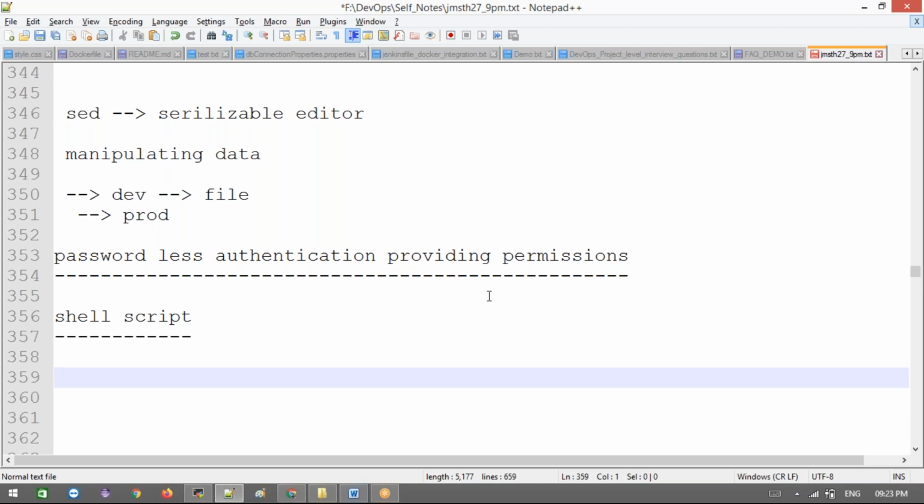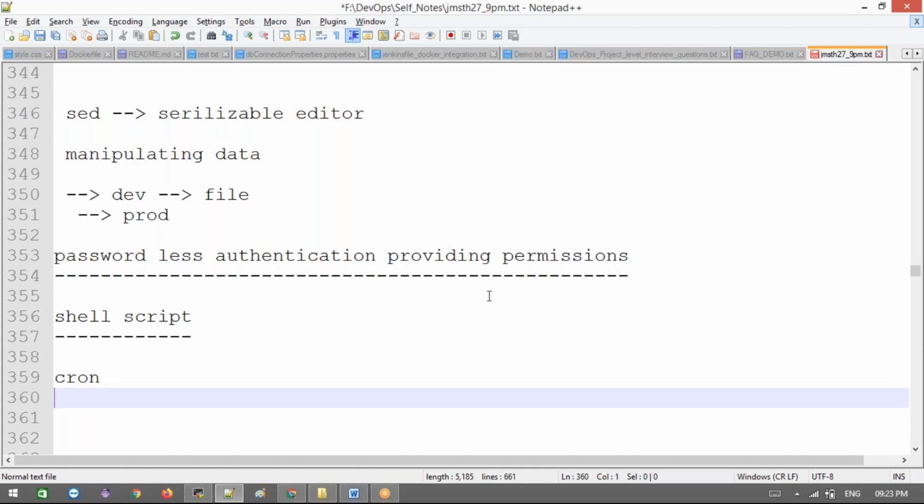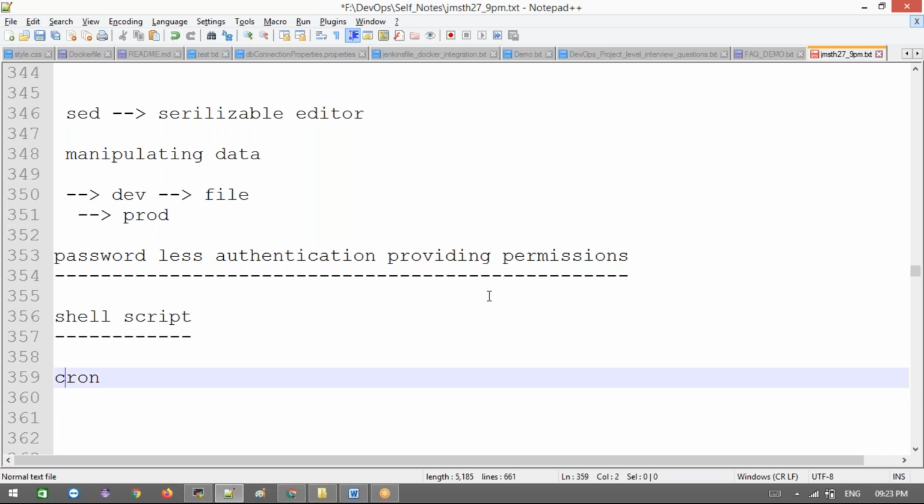Cron job, we'll discuss that. The cron job is crontab, we can say. Cron job means scheduler. It is basically the cron command. We are going to discuss crontab and related things.